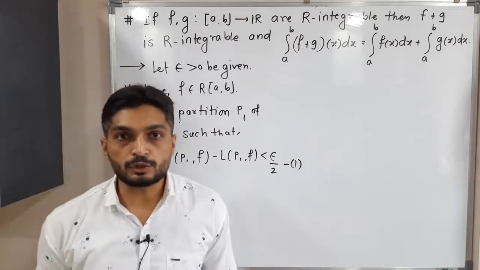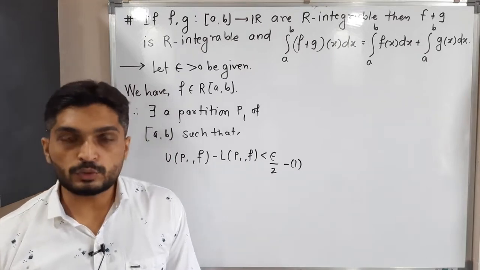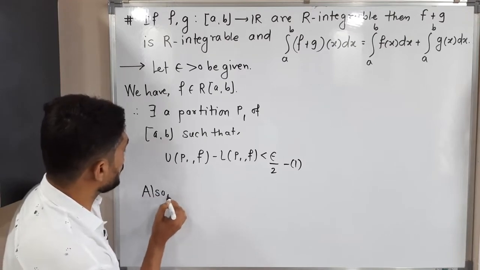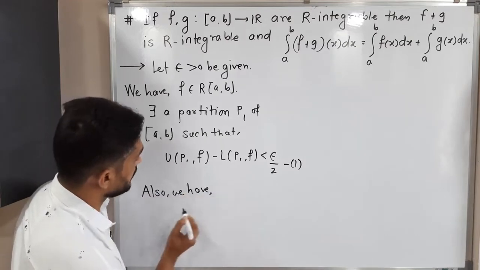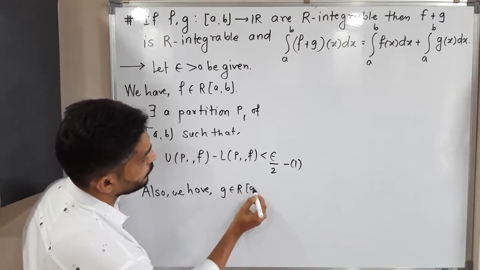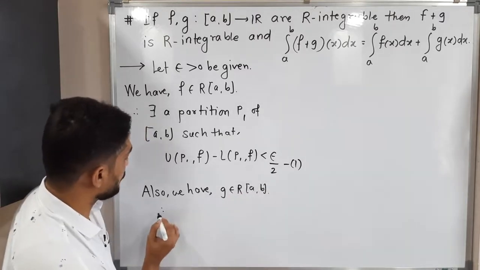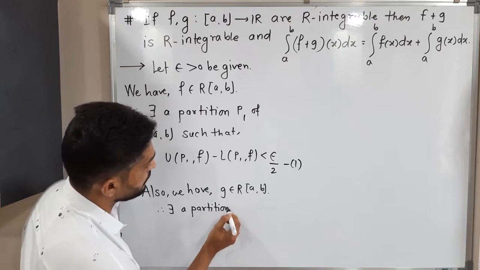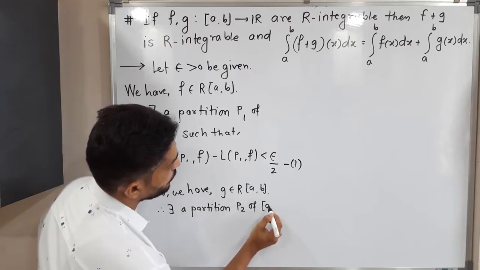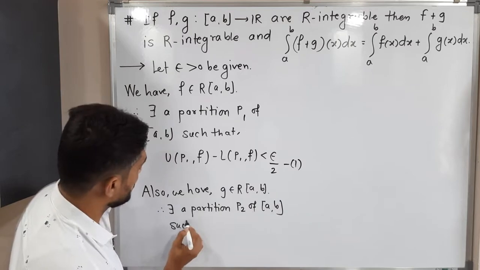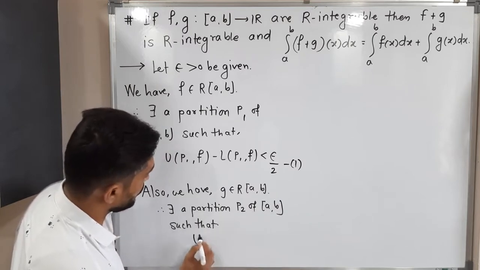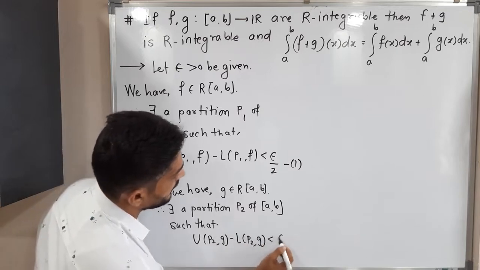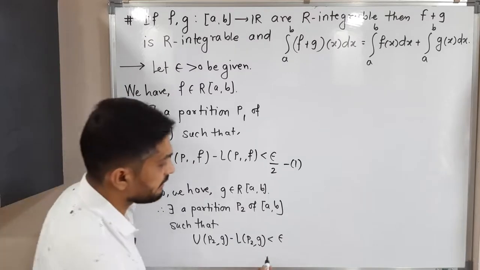We have a second piece of information also. g is also Riemann integrable on closed interval ab. So let us use the epsilon definition for g also. Therefore, there exists a partition P2 of closed interval ab such that U(P2,g) minus L(P2,g) is less than epsilon, but again I will do an adjustment and write epsilon by 2.